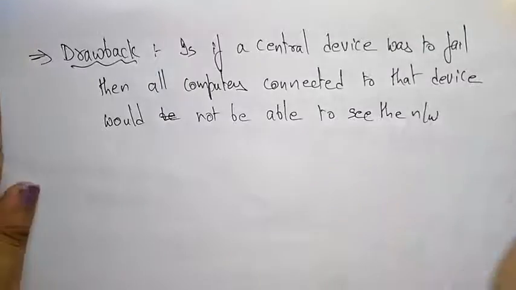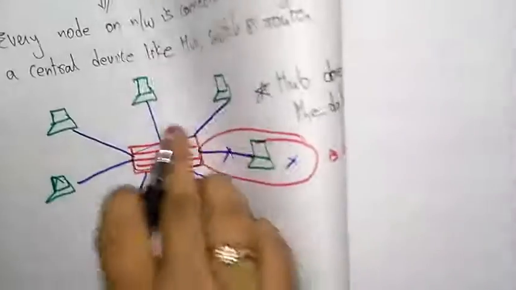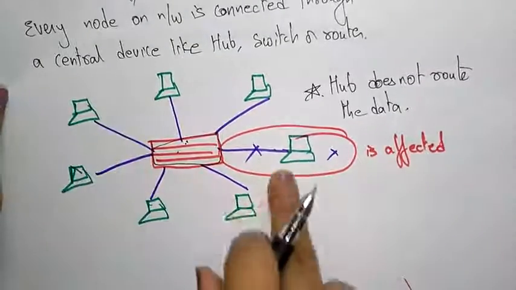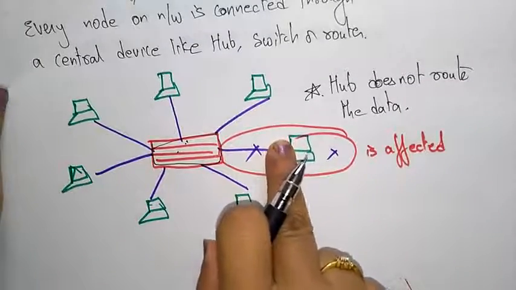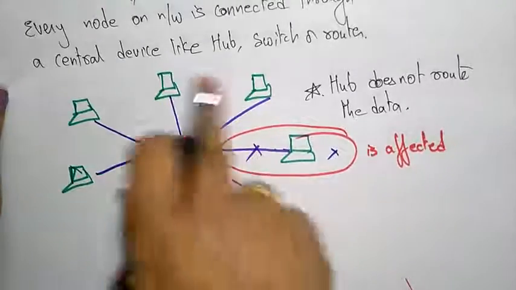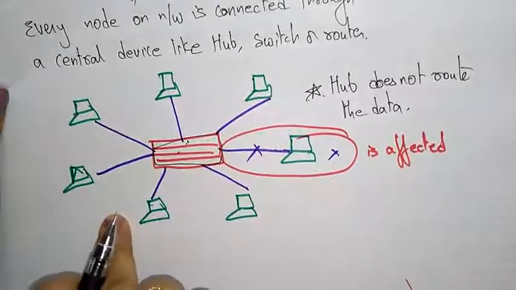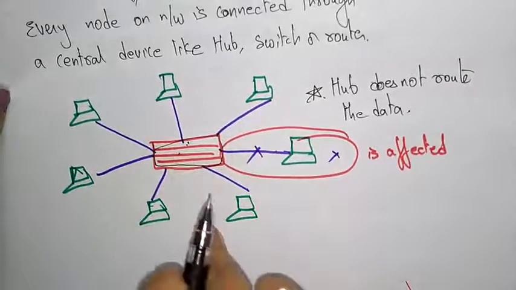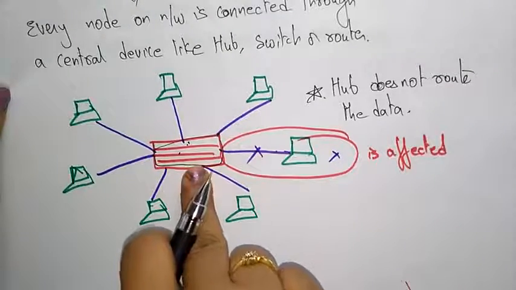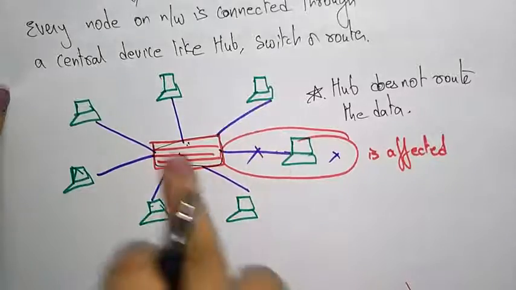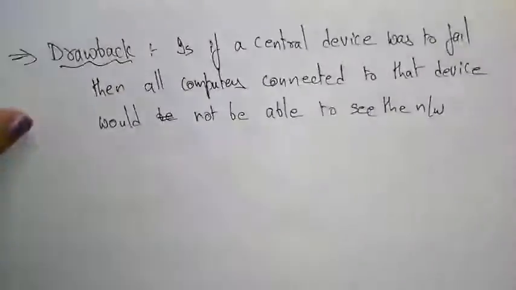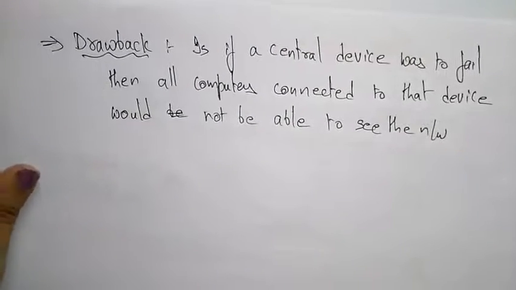So whenever the master itself, this central device, has failed, then there is no network, meaning these systems become independent. There is no communication between the systems if the central device fails. So if the central device fails, all computers connected to that device would not be able to see the network. So that is a star topology.